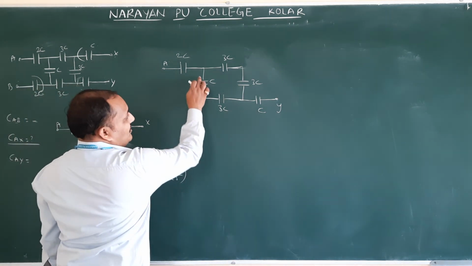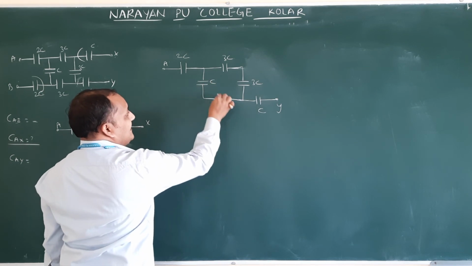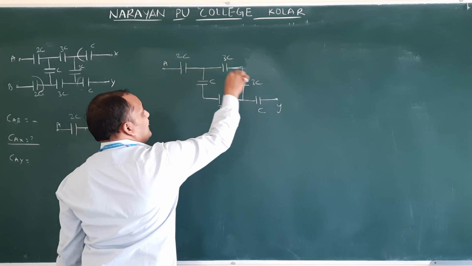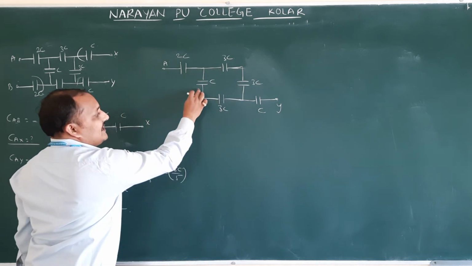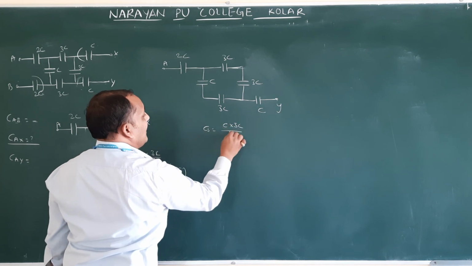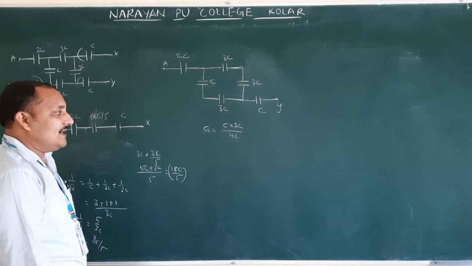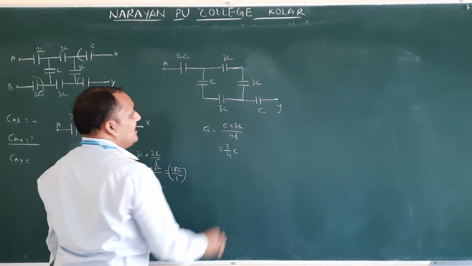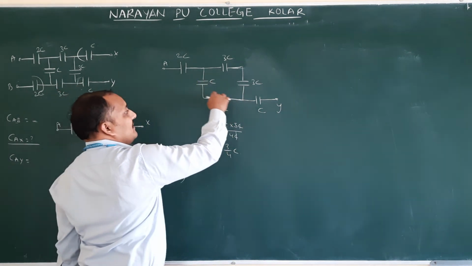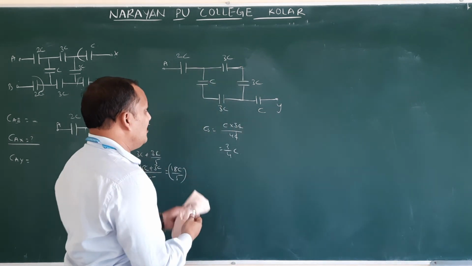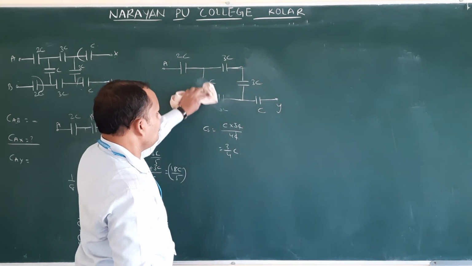See, these two, C and 3C, are connected in series. Again 3C and 3C are connected in series. So series means what is the formula? CS is equal to C into 3C by 4C, that is C1 C2 by C1 plus C2. Then how much did you get? 3 by 4C. So in place of these two you will get 3 by 4C. In place of these two you will get 3 by 2C. Correct only? So I am erasing.